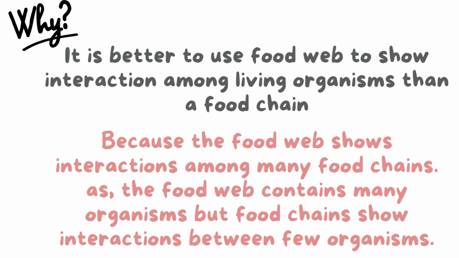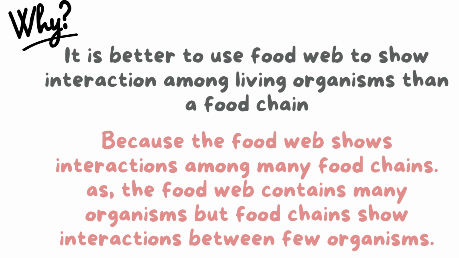And it is better to use a food web to show interaction among living organisms than a food chain. So why is the food web better to show the interaction among living organisms than the food chain? Because the food web shows interactions among many food chains, and the food web contains many organisms.